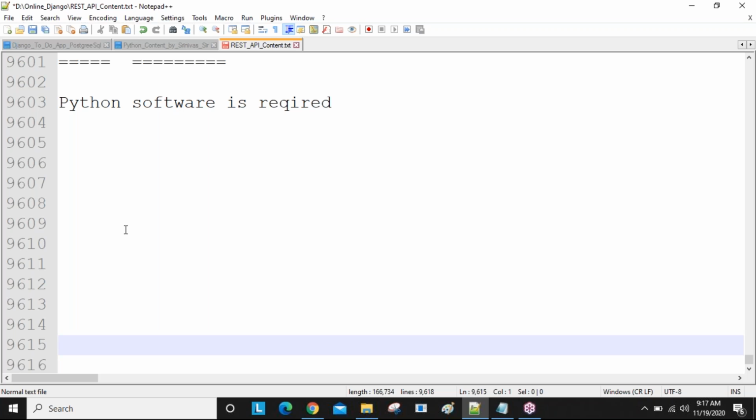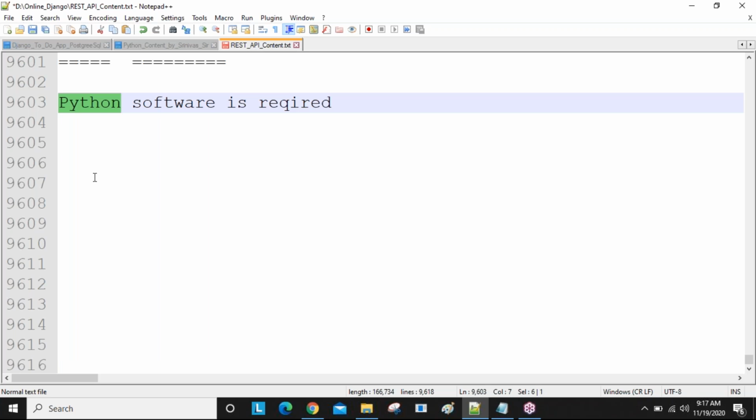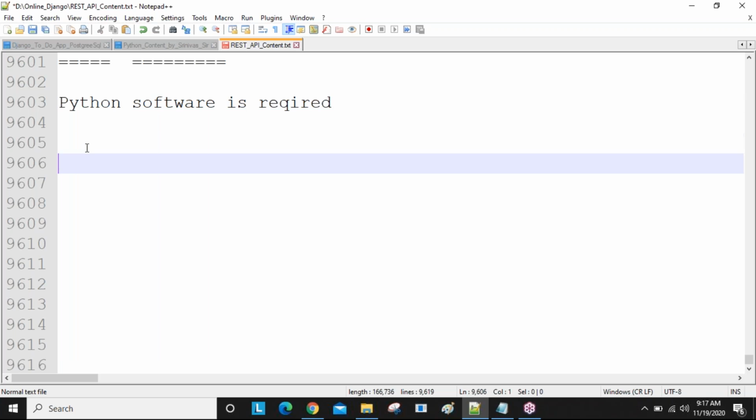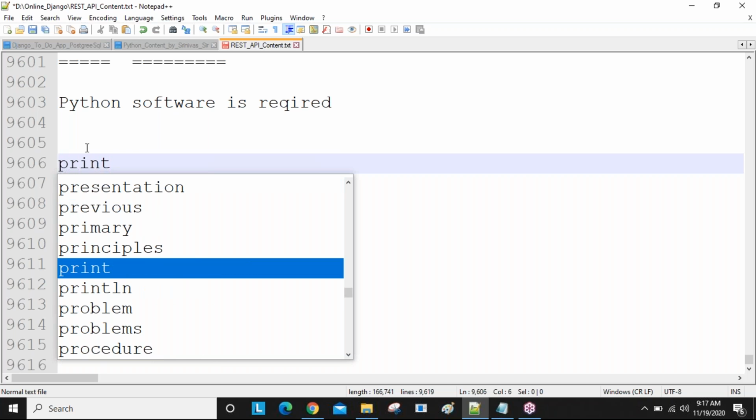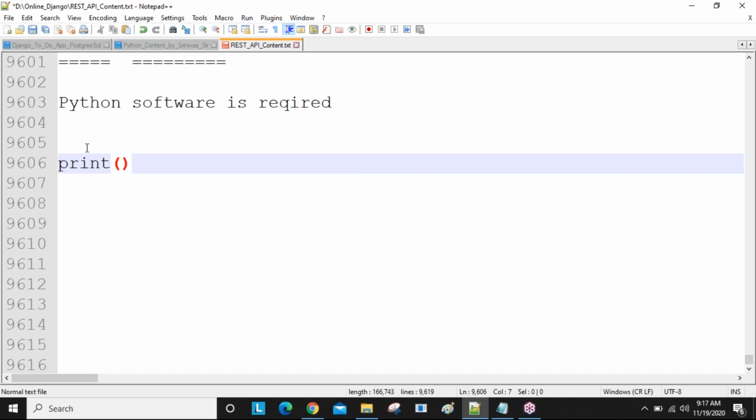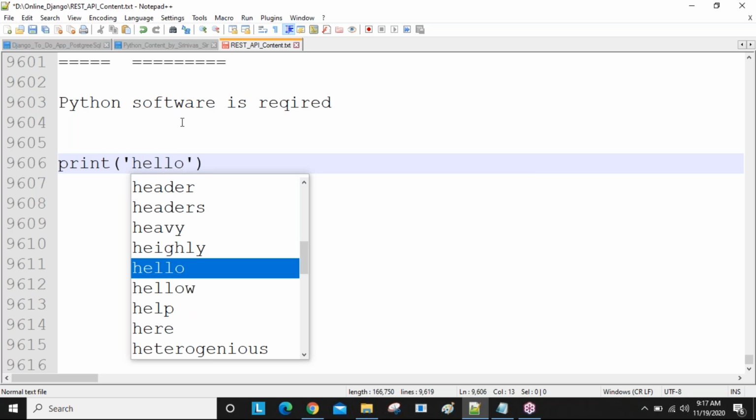Many features you get at the time of learning Python. These are all advantages. So why is Python easy? How can you say Python is easy? Just one small example I will tell, guys. I want to print one hello message using Python. How are we going to print? By using the print method. Am I right? By using the print method, you write your message. Hello, I'm going to give, guys.